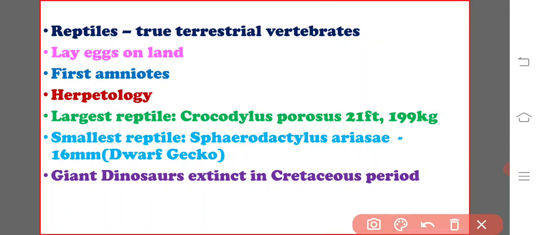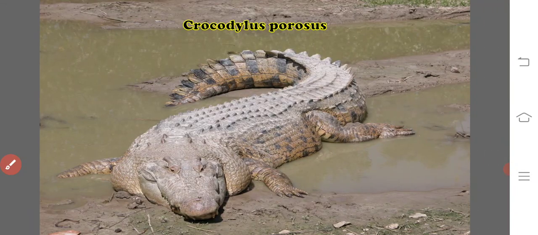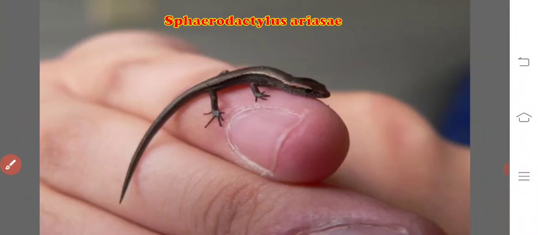Giant dinosaurs went extinct in the Cretaceous period. This is the largest living reptile, Crocodylus porosus, and this is the smallest one.